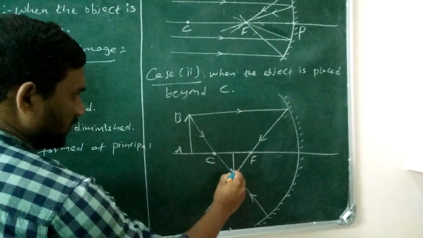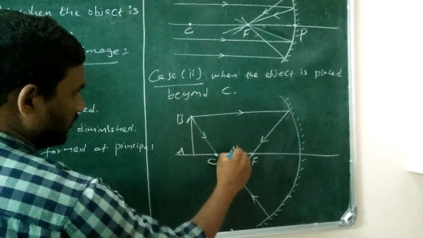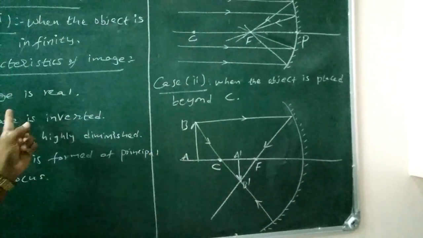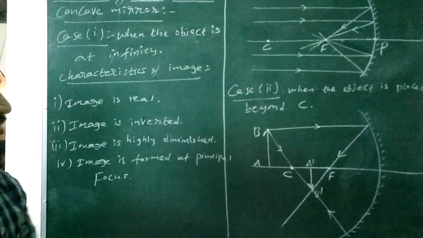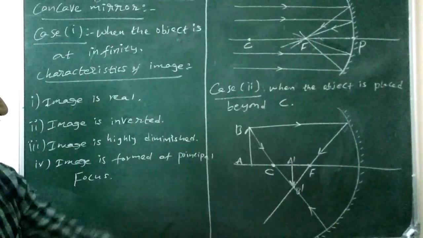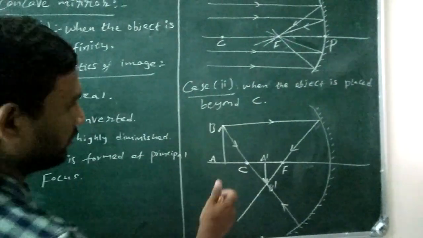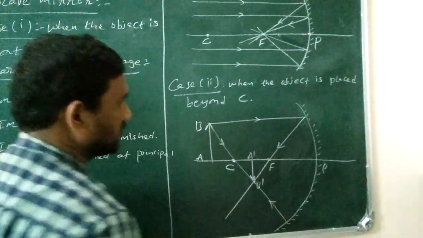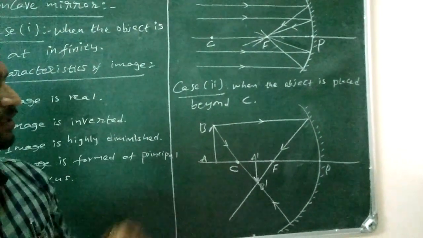Here an inverted image is formed. The nature of the image here is: real image, inverted image, diminished image, and the image is formed between the center of curvature and the principal focus. This is the pole. This is case 2.